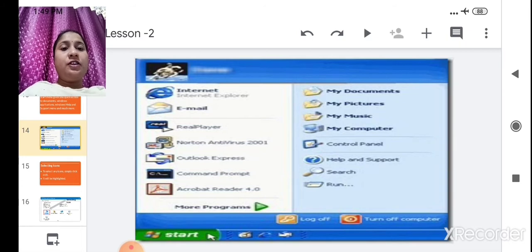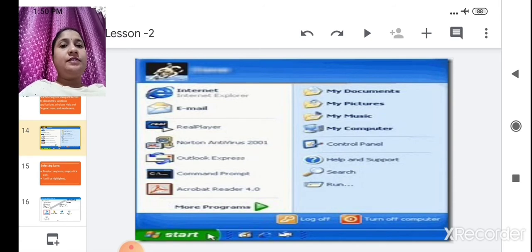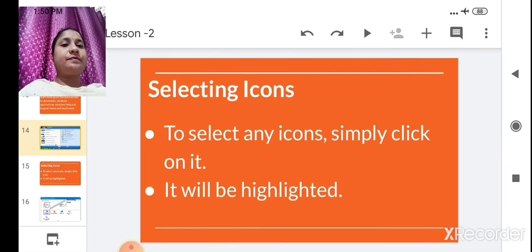See, here a More Programs option is also given. If you click on more programs, we will see other applications, like games, that I also told you about. Microsoft applications are also there. So by clicking on the start button, you will get more applications. Got it now? What is the use of the start button? Okay, now we will see next.